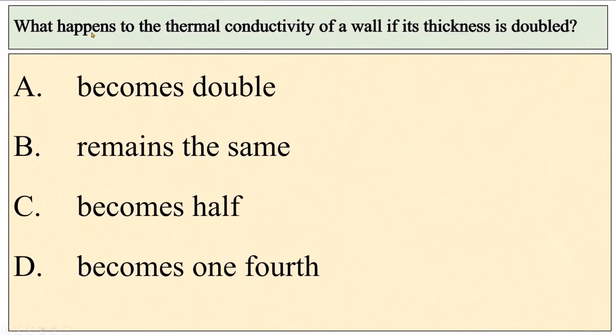What happens to the thermal conductivity of a wall if its thickness is doubled? Becomes double, remains the same, becomes half, becomes 1/4? Correct option C. Thermal conductivity of a wall becomes half if its thickness is doubled.